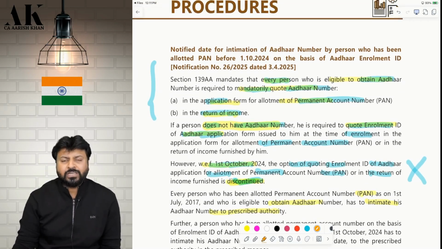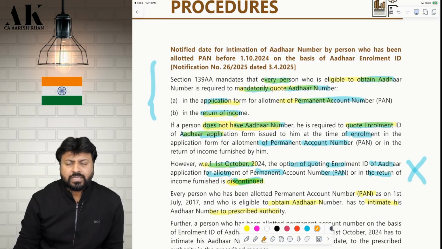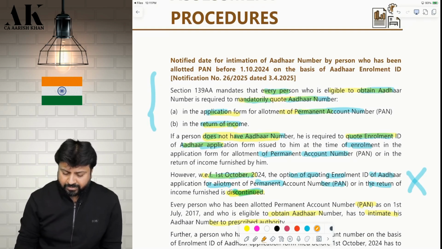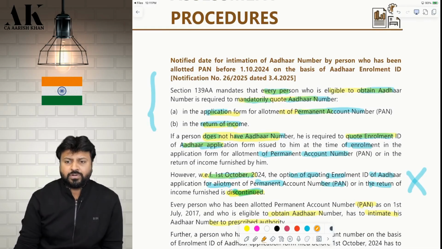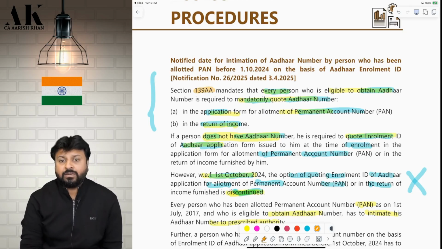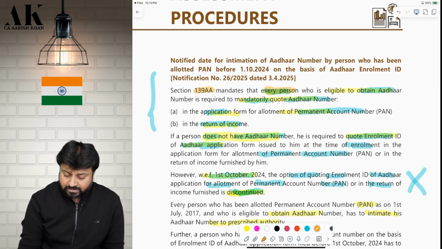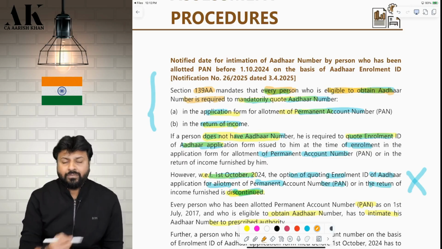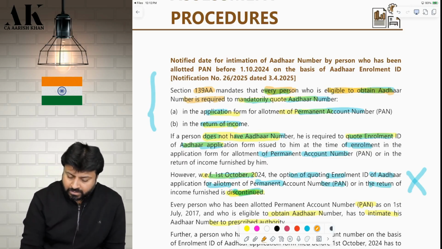We have done this provision in our book in the chapter of assessment procedure. What is this provision all about? Let me show you. First of all, let me read that provision and recall the provision to you, otherwise you will not understand the amendment. Section 139AA, which is for Aadhaar number. This section talks about Aadhaar. Every person who is eligible to obtain Aadhaar, if you have an Aadhaar number, you have to mandatorily quote this Aadhaar number in the application form for PAN.